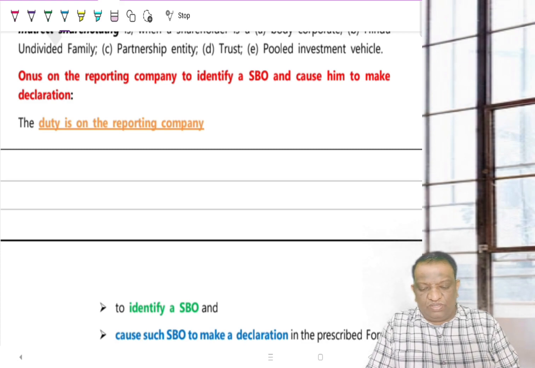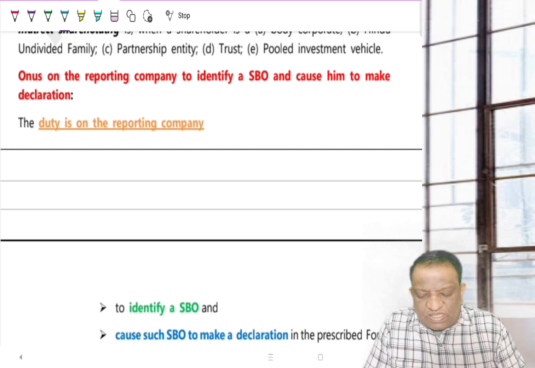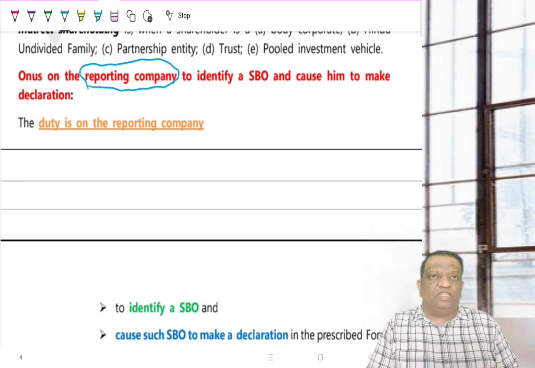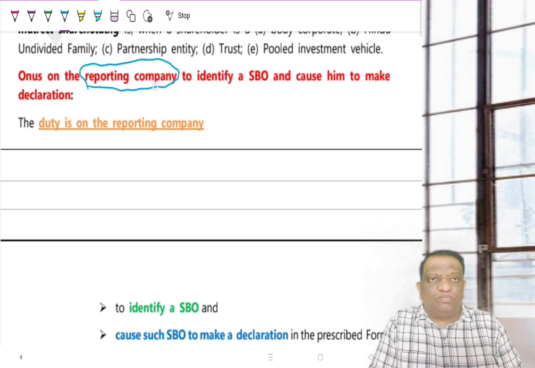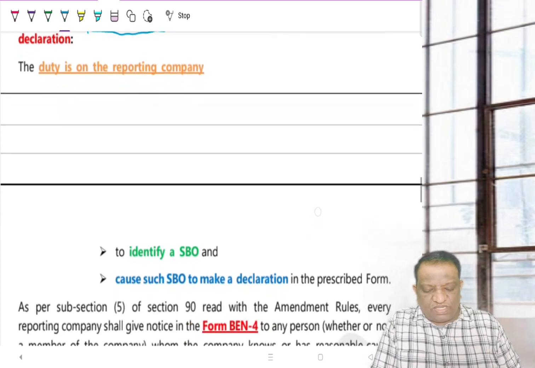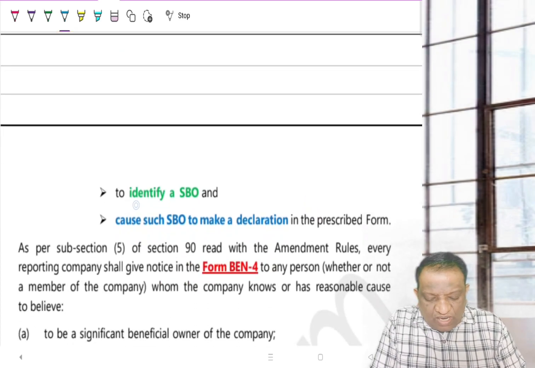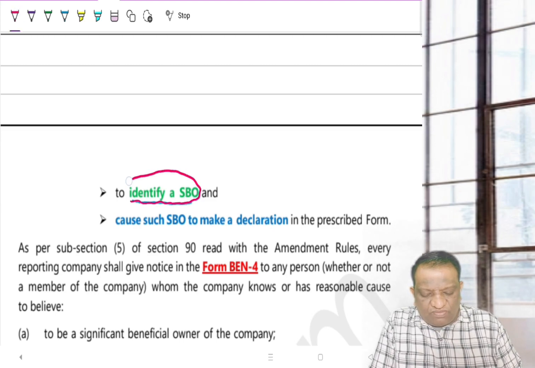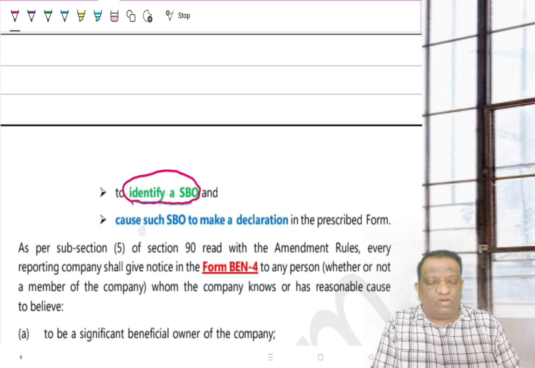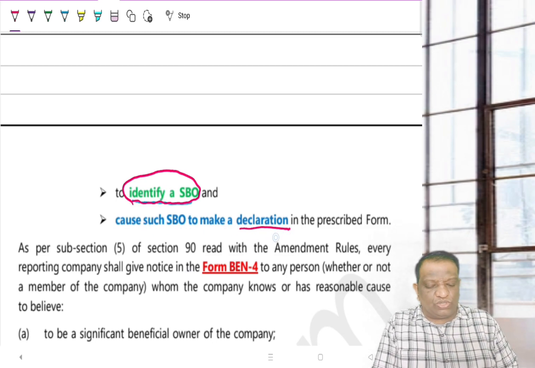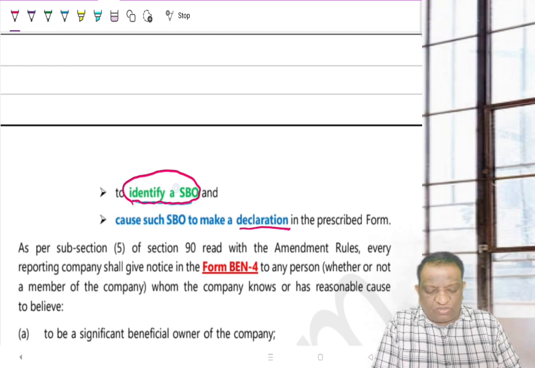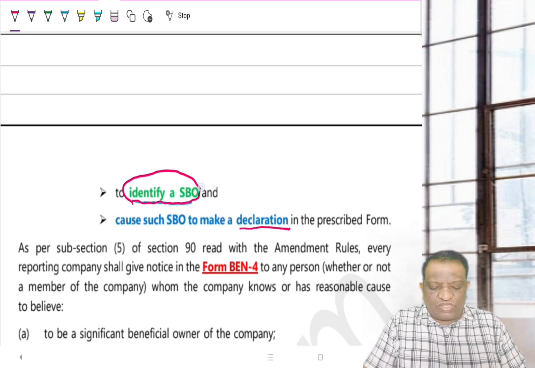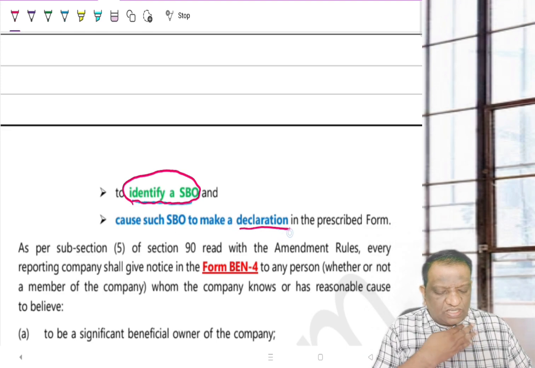As I have been repeating, the onus is on the company. The reporting company is the company which ultimately has to file with the ROC. That is why we call it a reporting company. So, the onus is on the company. Then what is the company's responsibility? Two things. One is to identify who is an SBO. They have to identify the SBO and cause this SBO to make a declaration. So they must communicate with them. Therefore, they have to identify, and such identified SBOs have to be communicated with to file the necessary declarations.